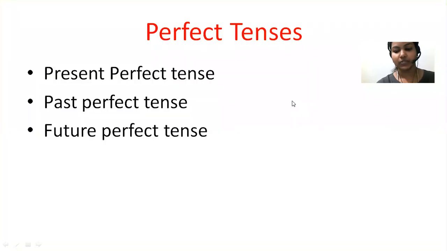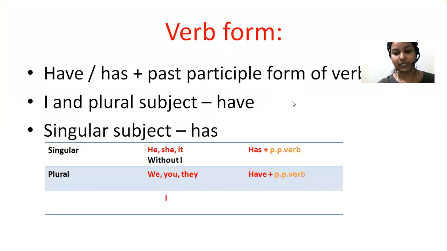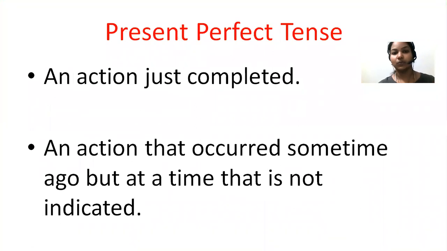We have three perfect tenses, that is present perfect tense, past perfect tense, and future perfect tense. First, let's get started with present perfect tense. If an action just completed, you have to write that action in present perfect tense. Just now, if you completed your homework just now,